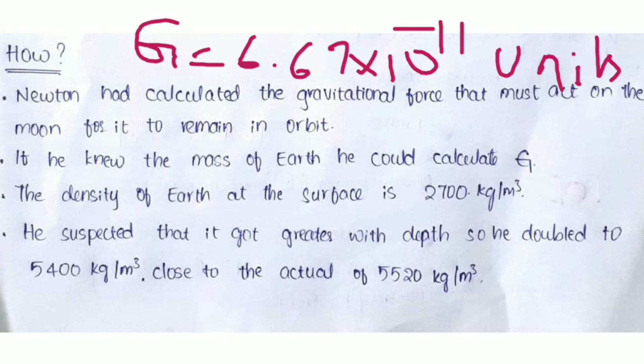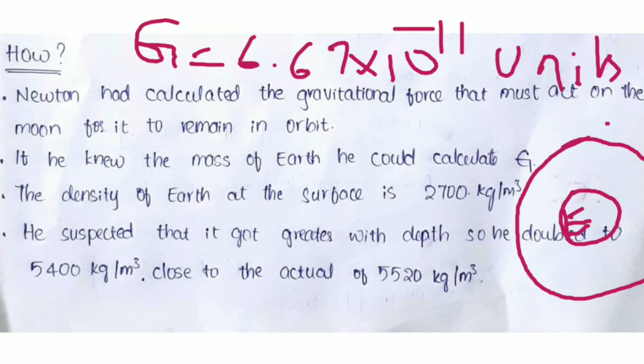Newton had calculated the gravitational force that must act on the moon for it to remain in orbit. We can say that if this is the earth and there is an orbit of the moon that is revolving around the earth, it doesn't fall into the earth and doesn't deviate from its path.